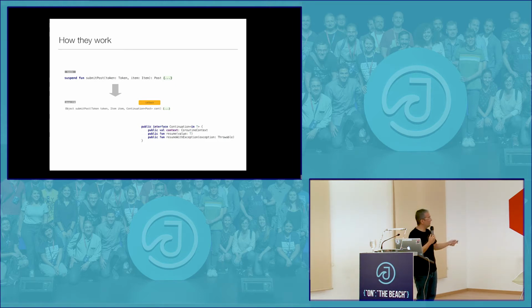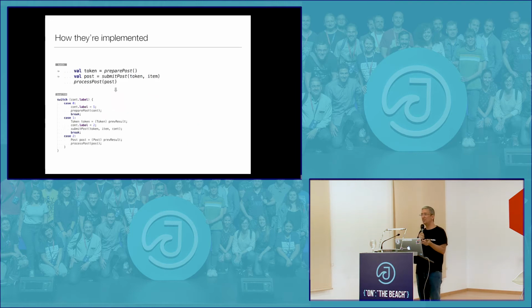And then that continuation is very similar to the observable pattern that we saw with Rx. I have a context, which basically gives me some information about the coroutine, which we'll see why that's useful. I have a resume, which tells me when the function is resumed. And I have a resume with exception, which tells me when the function has resumed with an exception, as the name indicates. Under the covers, the compiler essentially creates a state machine. Now, if you're familiar with C#, does anyone do C#? Async await is very similar, except in C#, async and await are keywords. In Kotlin, they are not. They're just library calls. Okay?